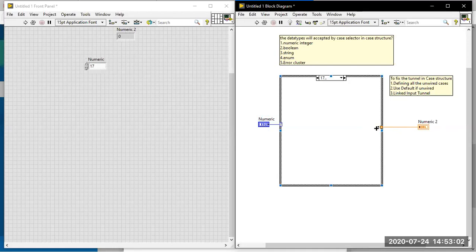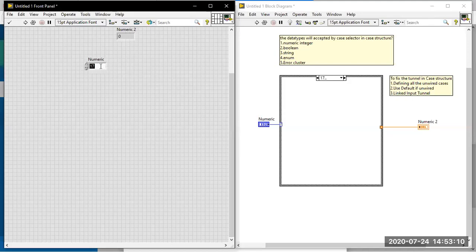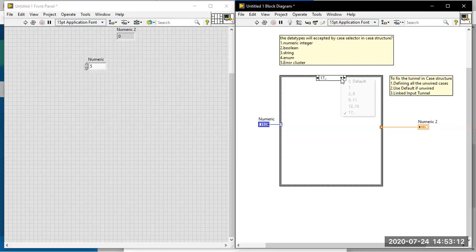Okay, 0 means the default value for the tunnel; for the numeric data type it will be 0. So see here, let me run the VI. First I am going to give the value 5. If my input case value is 5, which case will it execute? Tell me quickly.